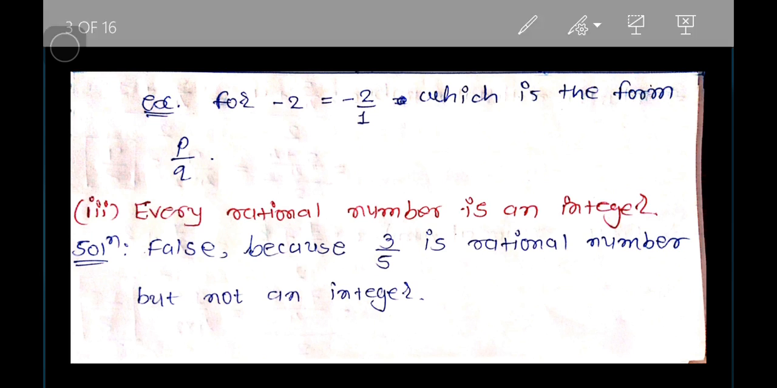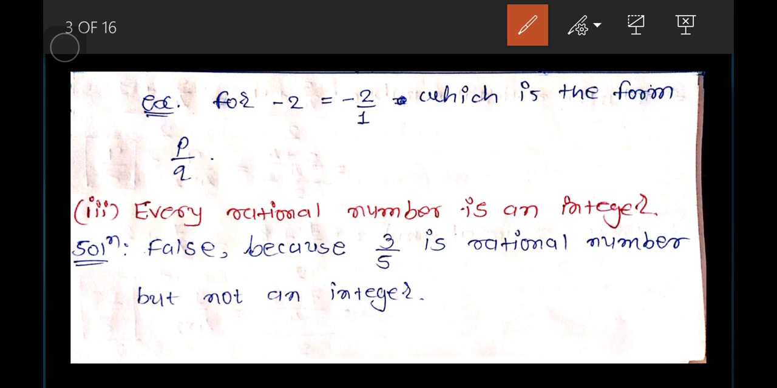For example, we have taken here -2, which is an integer. So we can write -2 as -2 by 1. We can put 1 in the denominator, which is in the form p by q. So we can say that every integer is a rational number.